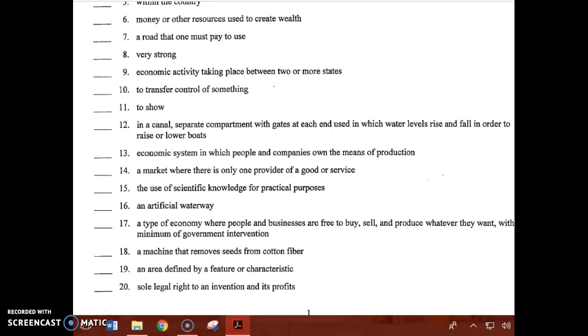Number 9. This is economic activity taking place between two or more states. Number 10. This word means to transfer control of something. 11. This word means to show.